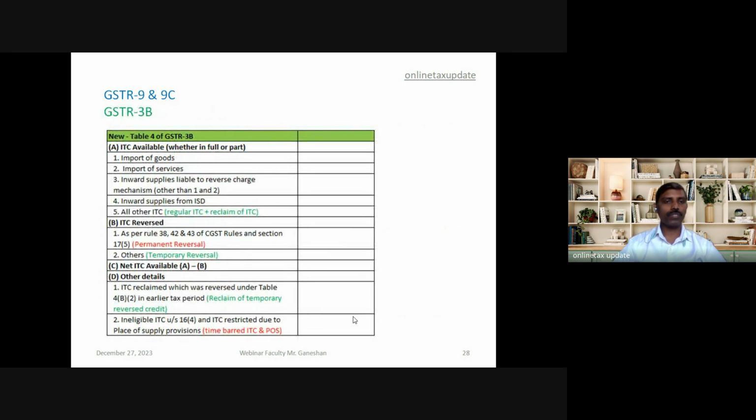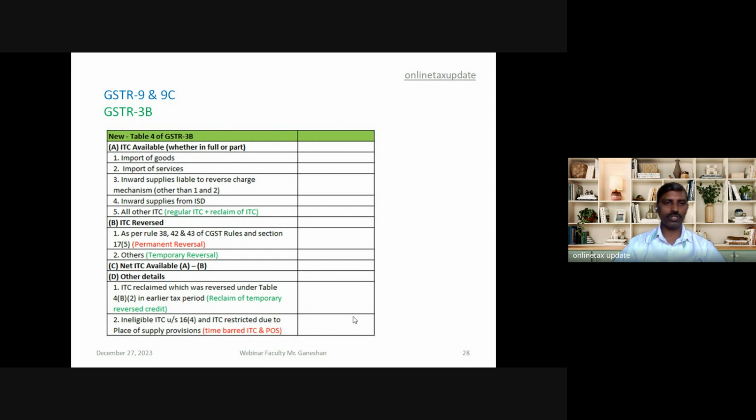GSTR 3B, this is the format of GSTR 3B. Table 4A requires the ITC availed on import of goods, import of services, RCM, inward supply from ISD, and all other ITC. 4B requires reversal. 4B1 is permanent reversal under Rule 42, 43, 38, and 17(5). 4B2 requires the temporary reversal. C is the net ITC available, which reflects in the electronic credit ledger.